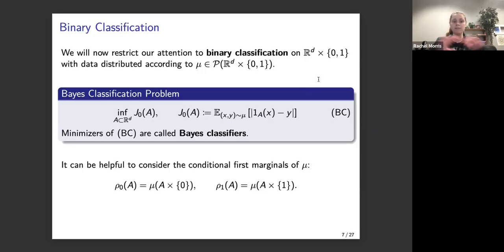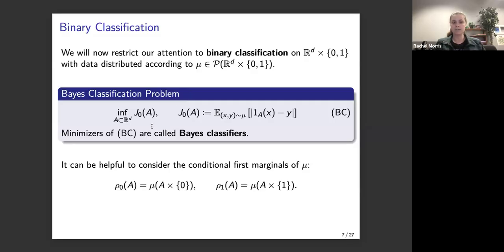And so we have some large database of different images. And so we can imagine sampling from that database in order to train based on a probability distribution given by mu. And so if for a second we forget about our goal of trying to build in this, we call it robustness to adversarial perturbations, then this is just the Bayes classification problem.